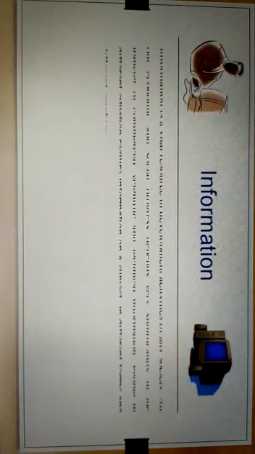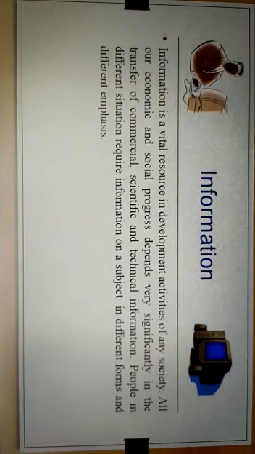Now, information is a vital resource in the development activities of any society. All our economic and social progress depends very significantly on the transfer of commercial, scientific and technical information. People in different situations require information on a subject in different forms and with different emphasis.